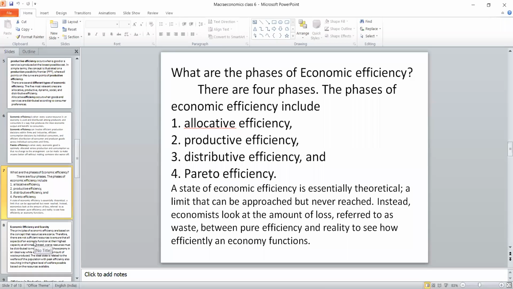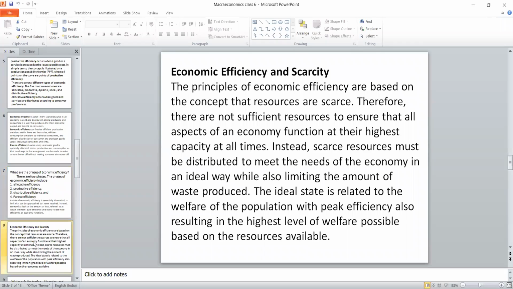Now let's start with economic indicators, economic efficiency with scarcity. Economics relies only on scarcity. Human wants are unlimited, resources are limited. Because of that, the gap between these two is called scarcity. Unless scarcity is there, there is no need for economics. Economics takes its importance because of scarcity.